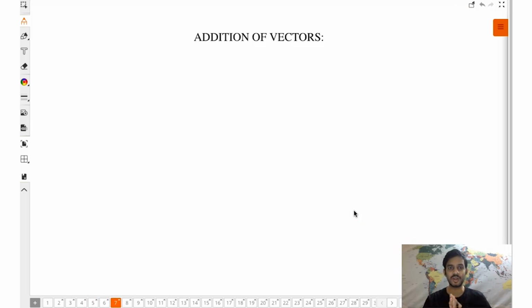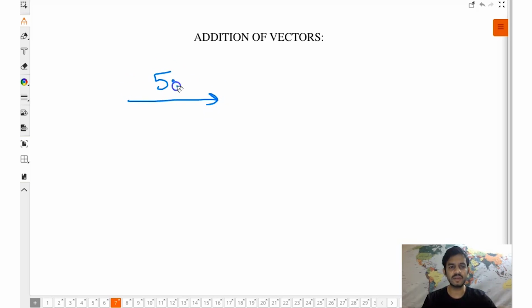Now coming to the important part, addition of vectors. The major problem was that apart from having direction, it follows vector laws of addition. Suppose you are given different vectors, and let's say they are in the same direction. You can very easily add them. How?